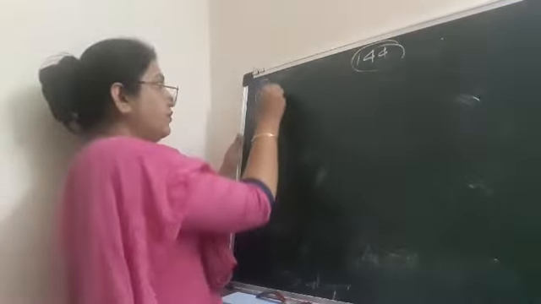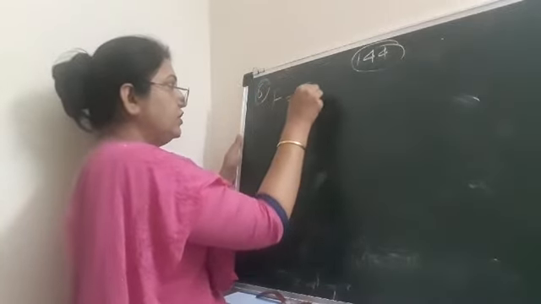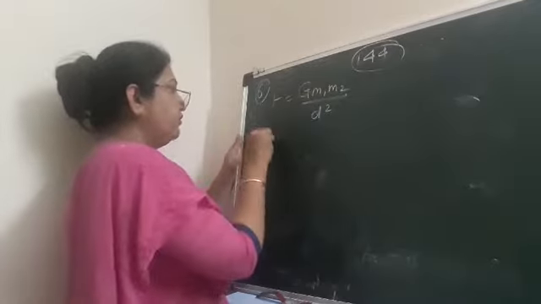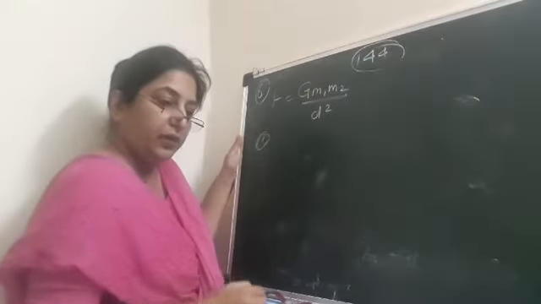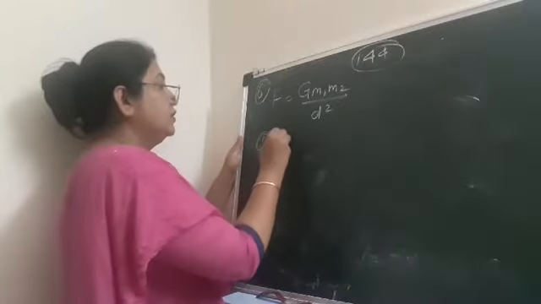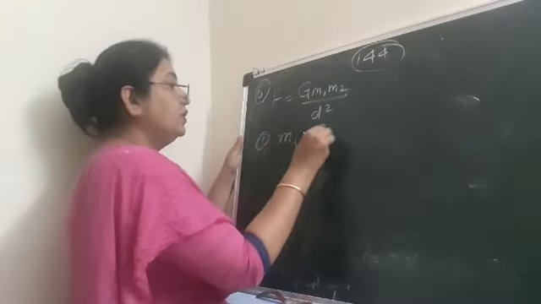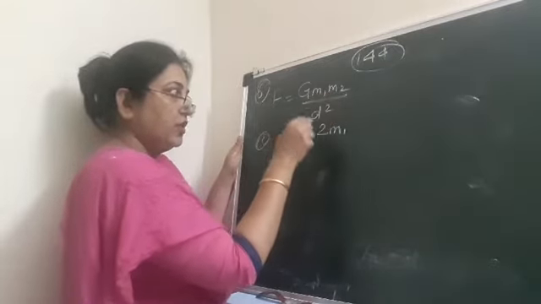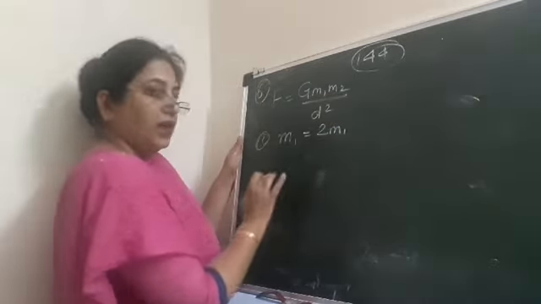So you know that we always start with F is equal to G m1 m2 upon d square. I am doing the first one for you, in which it says the mass of one object is doubled. Okay, so m1 becomes 2m1. There is no change in m2, there is no change in d. Okay, so we will now write